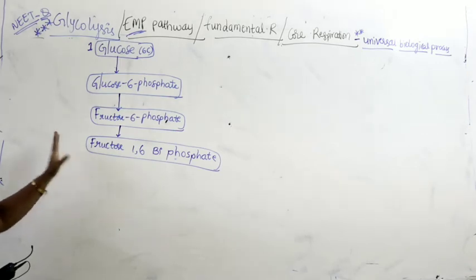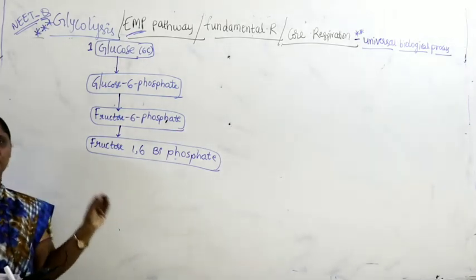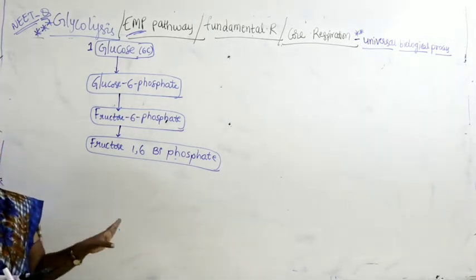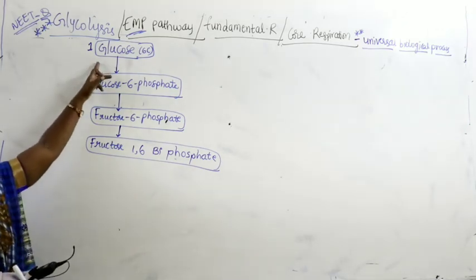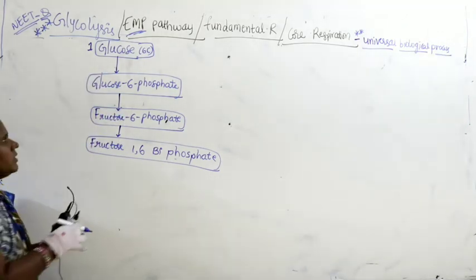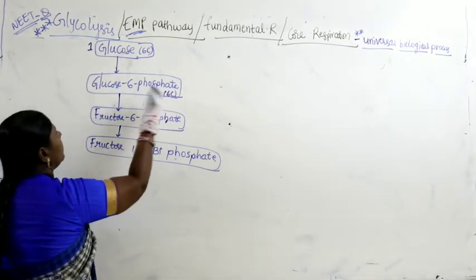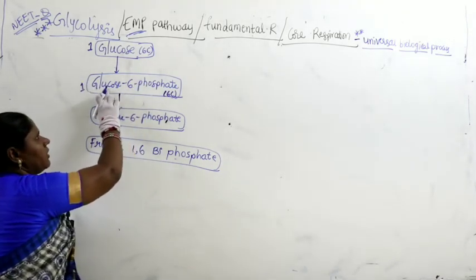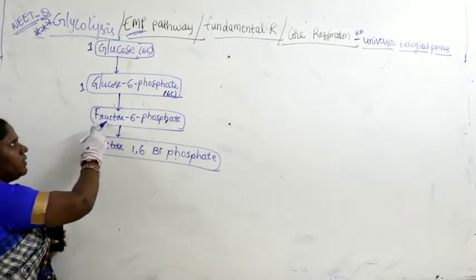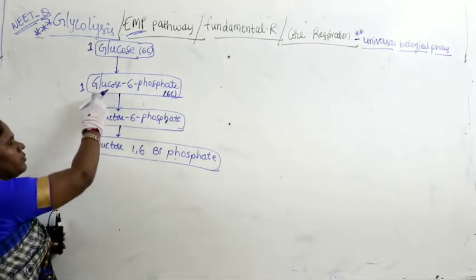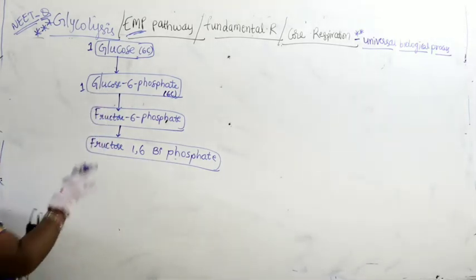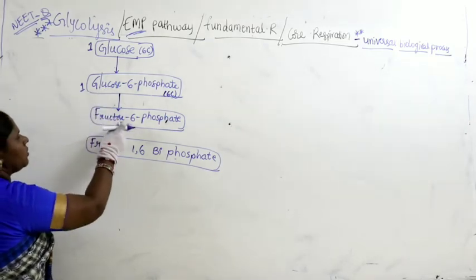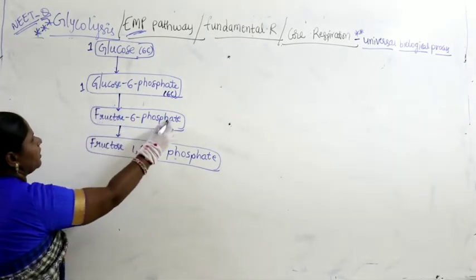I repeat again, so take white paper, simultaneously you practice. Glycolysis is very important. One molecule of glucose having 6 carbons gets converted into one molecule of glucose 6-phosphate. Further it converts into its own isomer. So glucose and fructose both are isomers. So glucose 6-phosphate converts into fructose 6-phosphate.